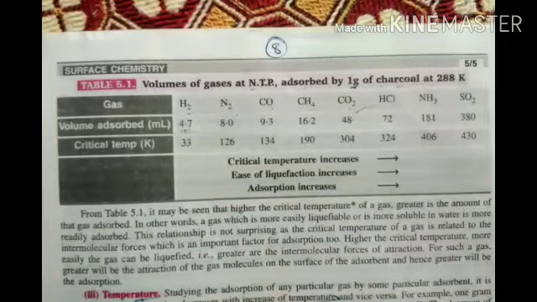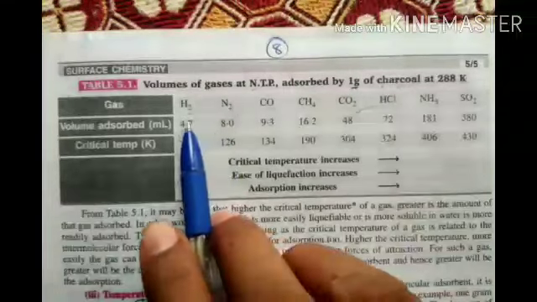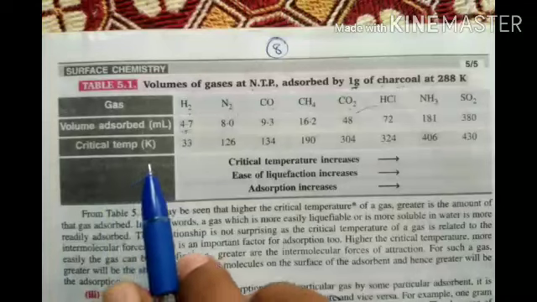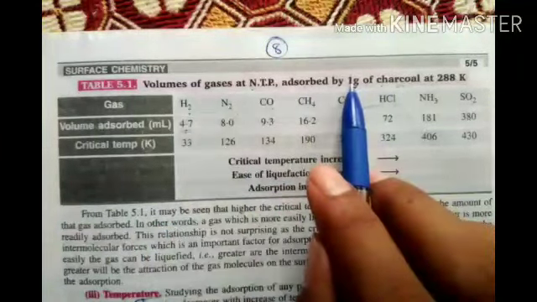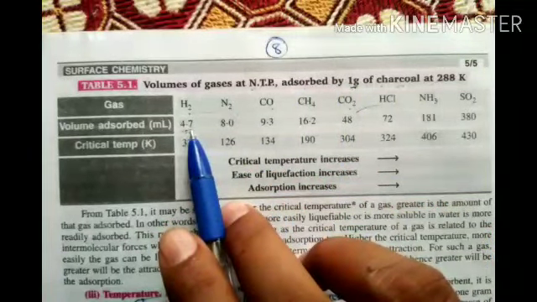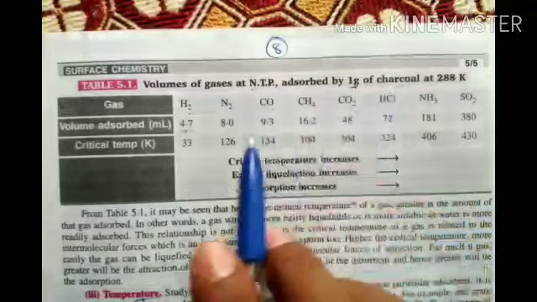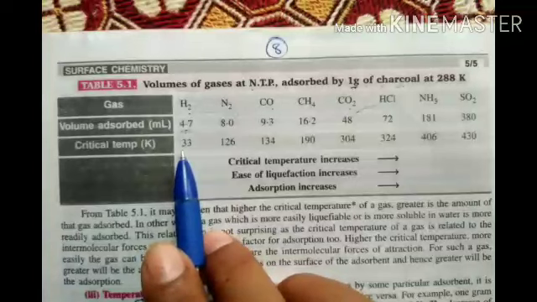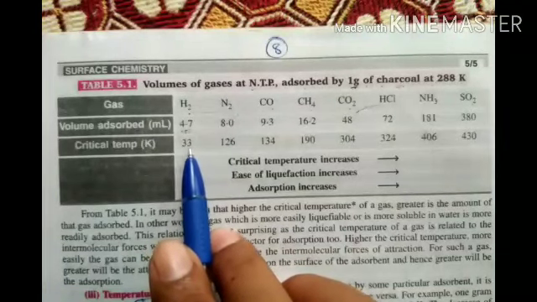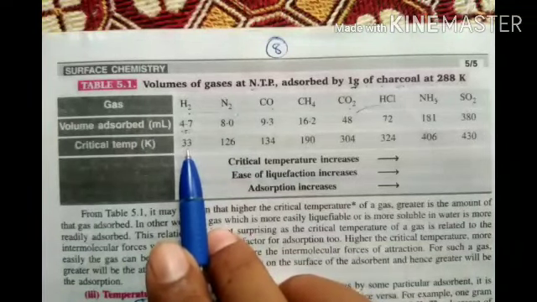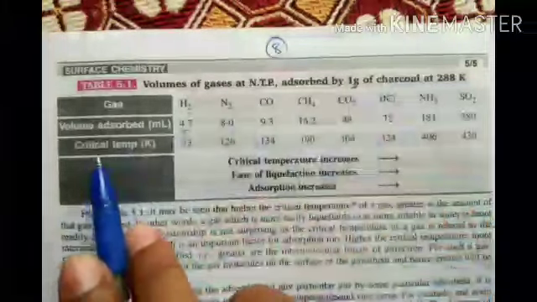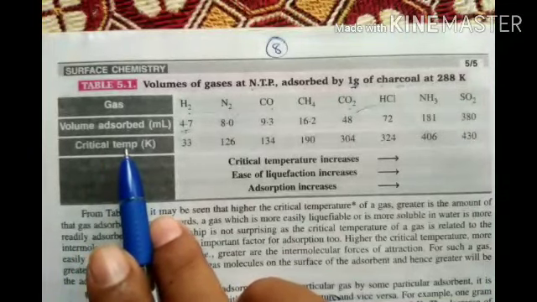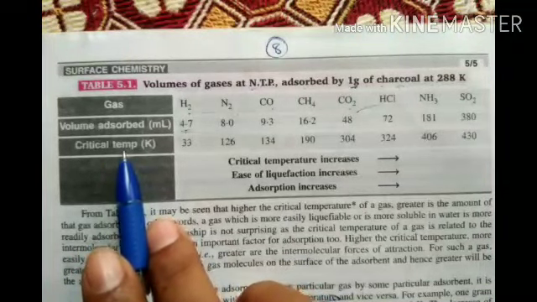What is the reason here? 1 gram of charcoal's capacity is 4.7 only, at a critical temperature of 33 Kelvin. Critical temperature definition I will tell next session.